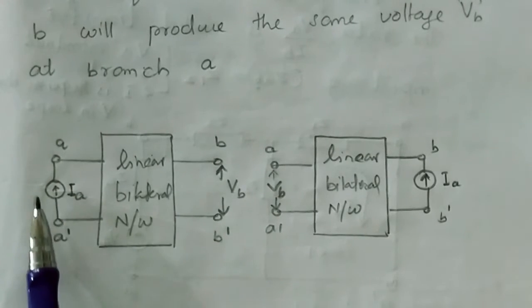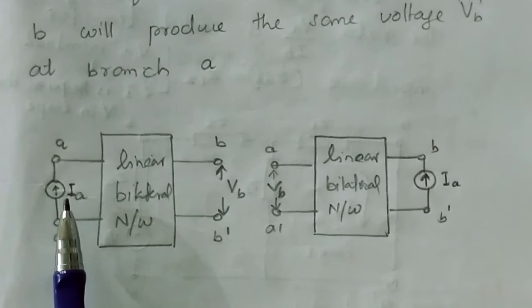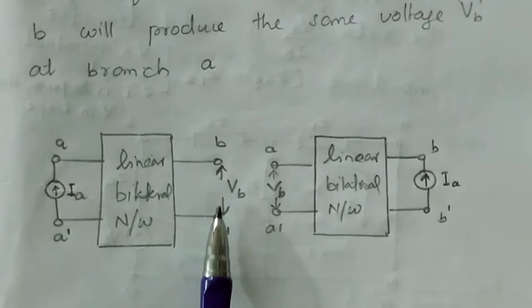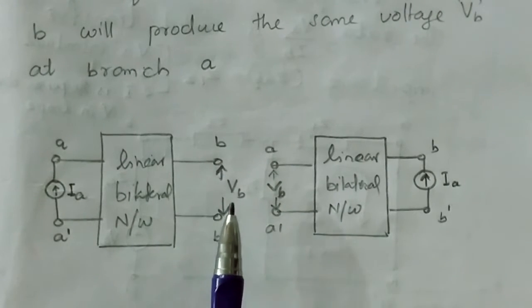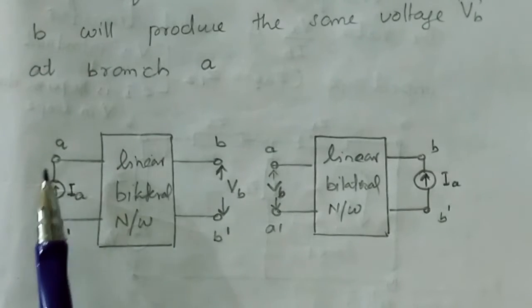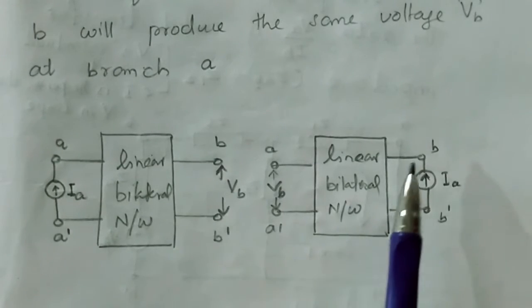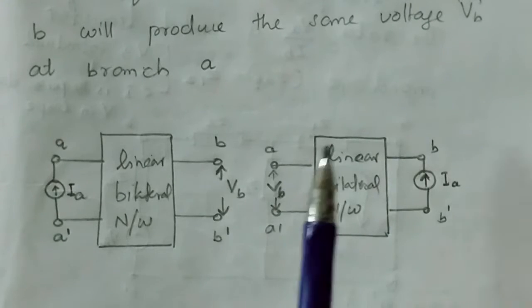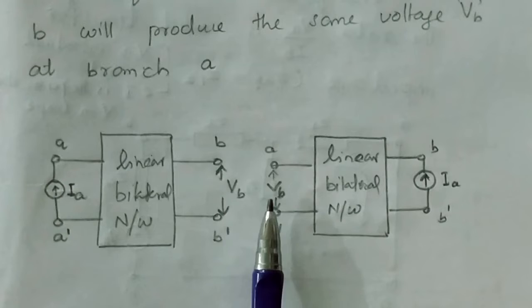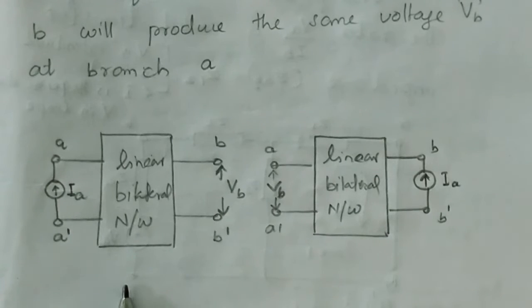Due to the application of current IA in branch A, if the voltage across branch B is VB, then if we remove this current source from branch A and connect it in branch B, and the voltage across branch A is exactly the same as VB, we can say that the circuit satisfies the reciprocity theorem.